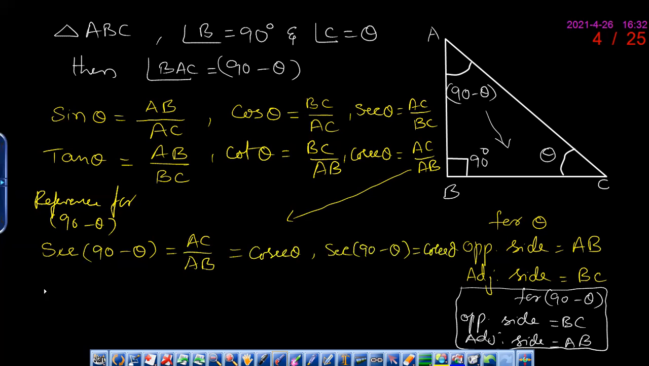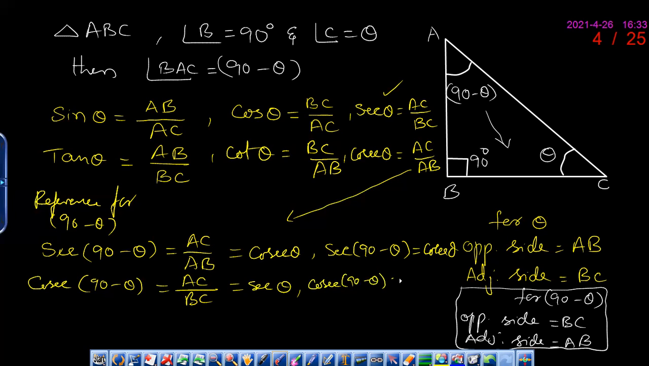In the same way, you can find out for cosecant 90 minus theta. Cosecant 90 minus theta, again hypotenuse upon opposite side. Opposite side of 90 minus theta is BC. Now AC upon BC is nothing but secant theta. So we can write it as cosecant 90 minus theta is equal to secant theta.